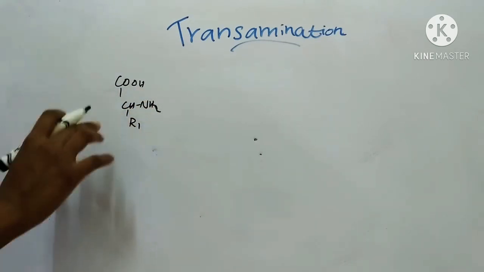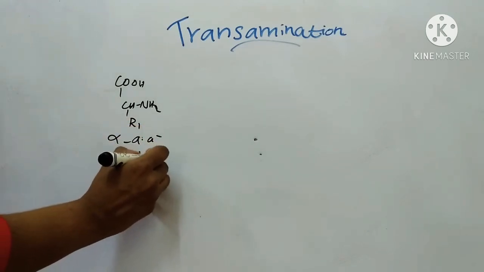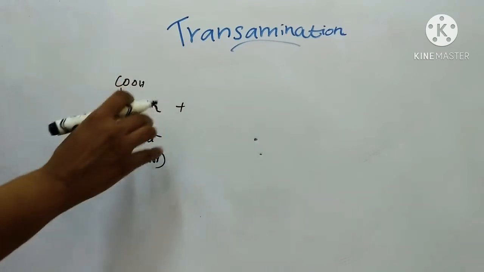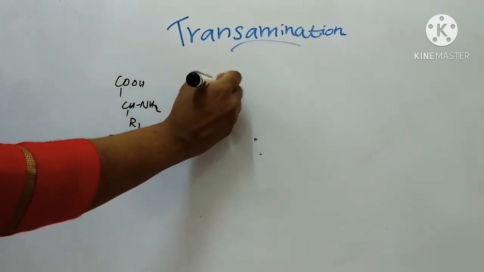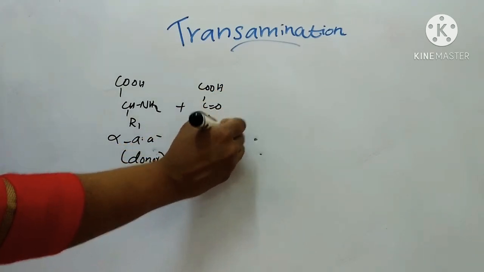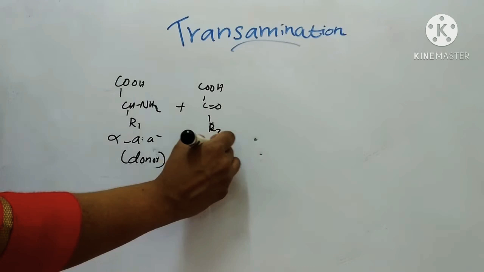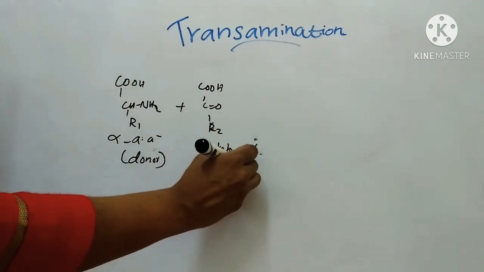This is the alpha amino acid, the donor amino acid. So, we need one recipient keto acid: COOH, C double bond O, R2. This is the alpha keto acid, that is the recipient.